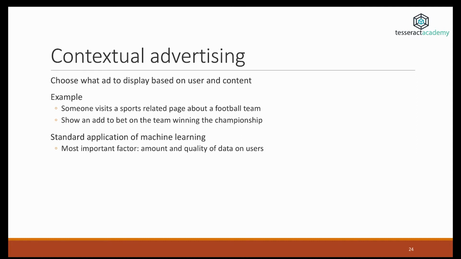We saw earlier in the research around Facebook that the most important features when you try to predict whether someone will click on an ad are the historical features around a user. So this is no exception, because the problem of contextual advertising is closely linked to the problem of figuring out whether someone is going to click on an ad or not, and then finding ways to optimize the ads that you display based on that.